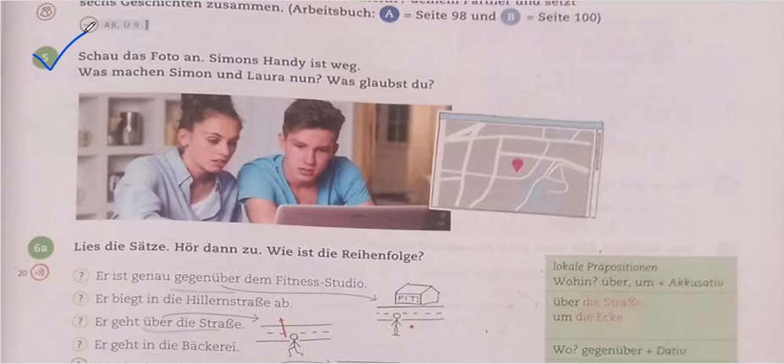So the fifth one is a question. "Schau das Foto an," that means look at the photo. "Simons Handy ist weg." Simon's handy or phone is away, that means lost. "Was machen Simon und Laura nun? Was glaubst du?" What should Simon and Laura do? What do you believe? What do you think? What are your thoughts? So this is a general discussion topic. It's basically a class activity and all.